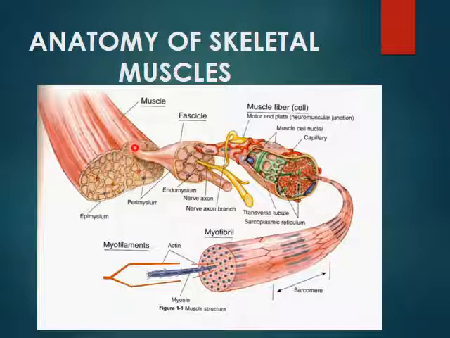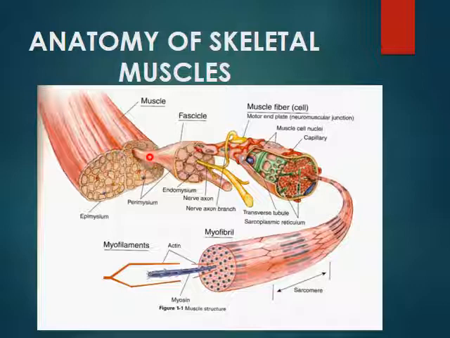The sarcoplasmic reticulum's expanded portions serve as the storage sites for the calcium ions which are essential for muscle contraction. The sarcoplasmic reticulum encases hundreds and sometimes even thousands of myofibrils, which are the contractile portions of the fibers. If you look at these, these are the bundles of myofibrils here.